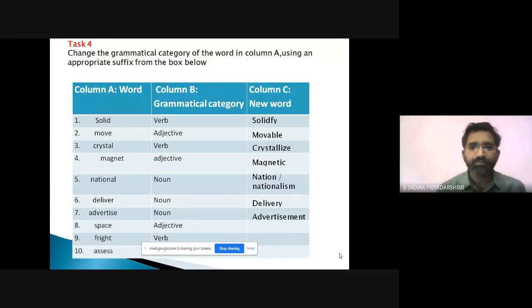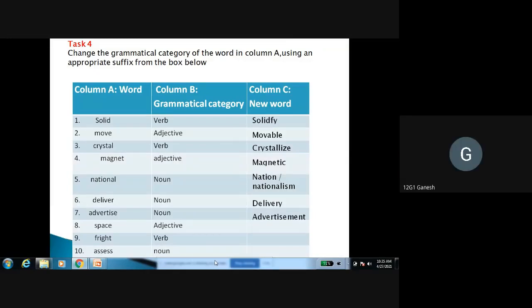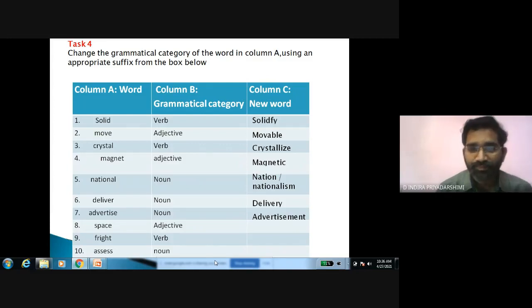Space into adjective: spacious. Who is this? Shivani, sir. Shivani, you are correct. Spacious.